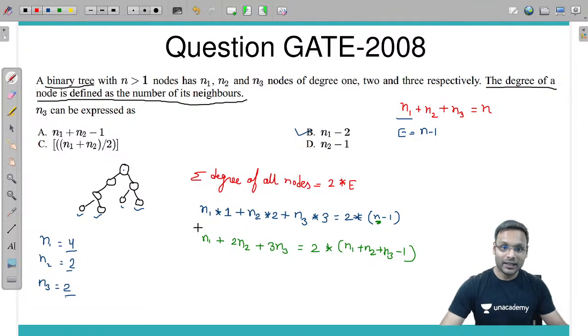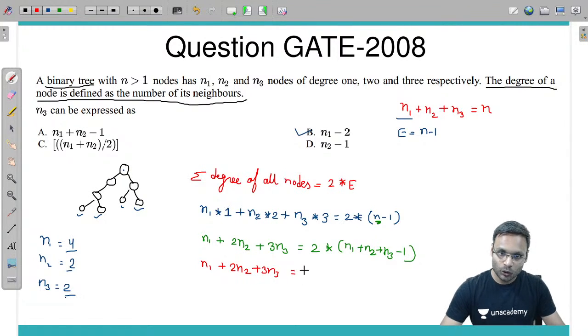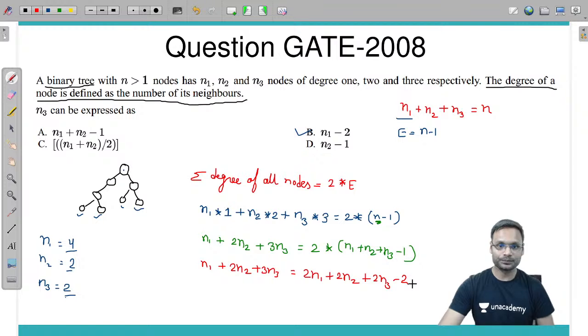Let's expand this: n1 plus 2n2 plus 3n3 is equal to 2n1 plus 2n2 plus 2n3 minus 2.